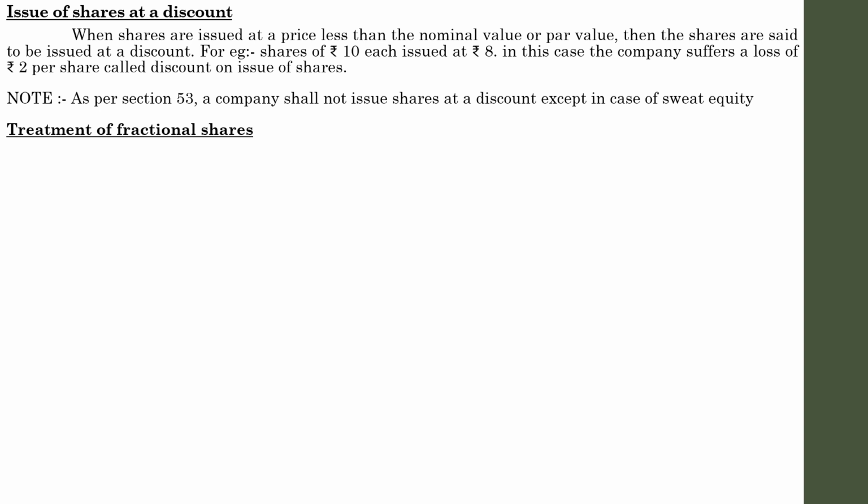But there are situations in which you might have to deal with such situations. That is known as fractional shares. Sometimes the company has to deal with 23 and a half shares, or 101 by 2 number of shares. So it's not a whole number, it's in fraction form, and we can't neglect fractional situations. So how are we going to deal with it when the number of shares is shown as fractional numbers?